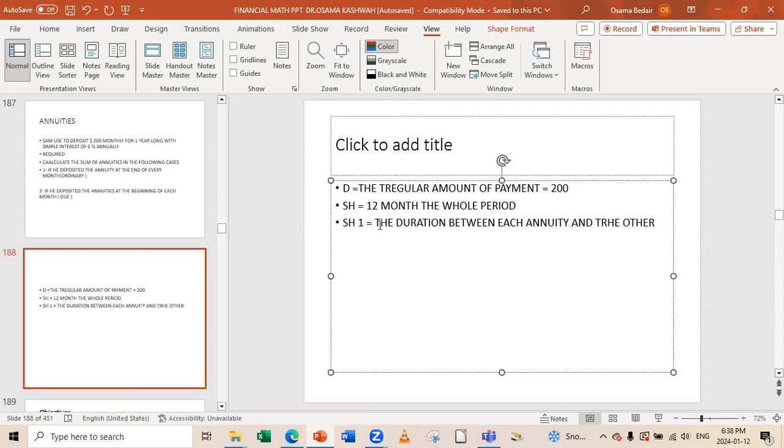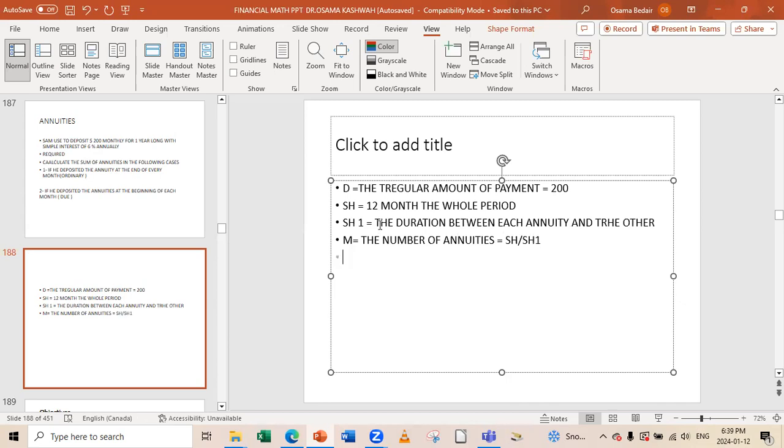Now we want to calculate the sum of annuities. We have first also to calculate the number of annuities. We call it M, which will equal the number of annuities, which here will equal the whole period SH divided by SH1.